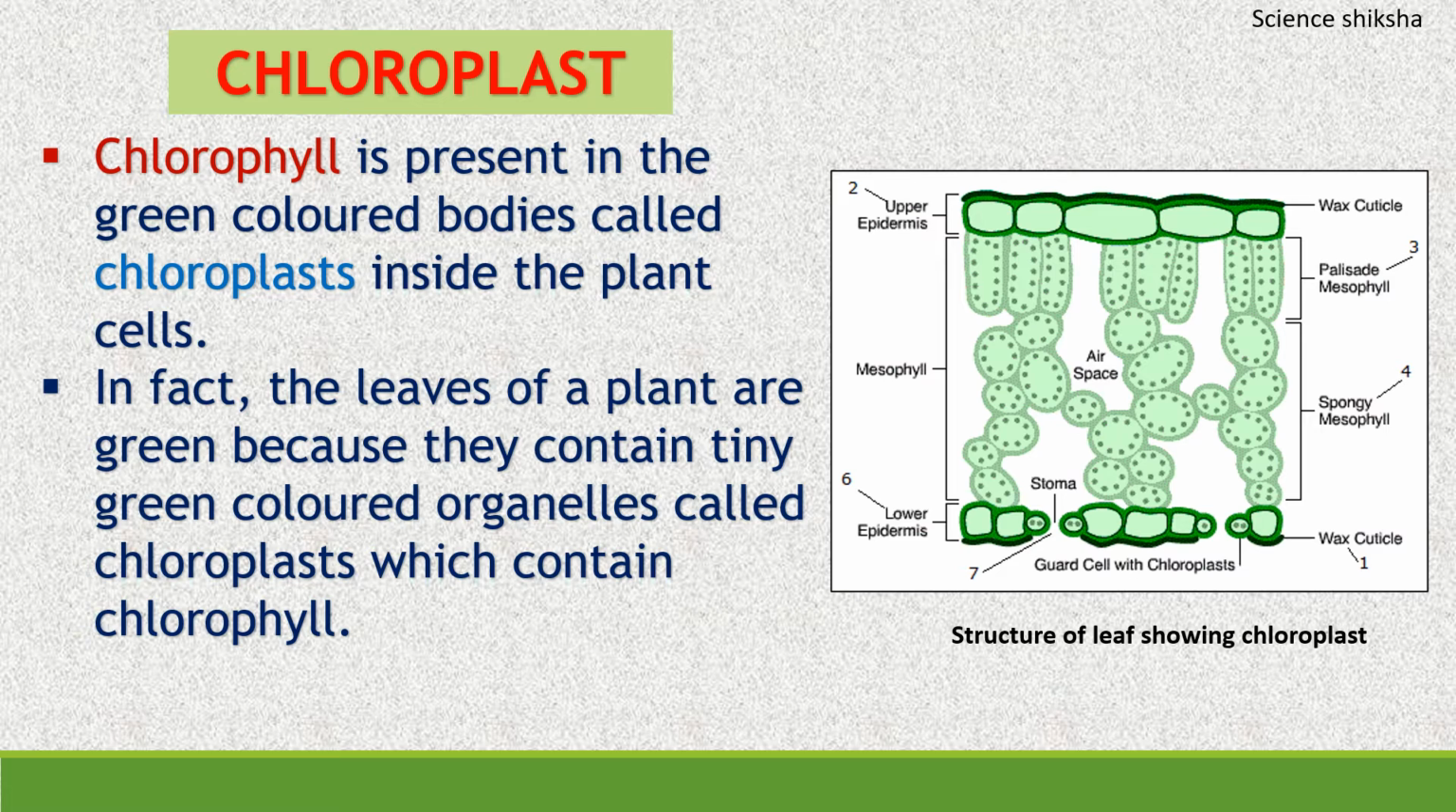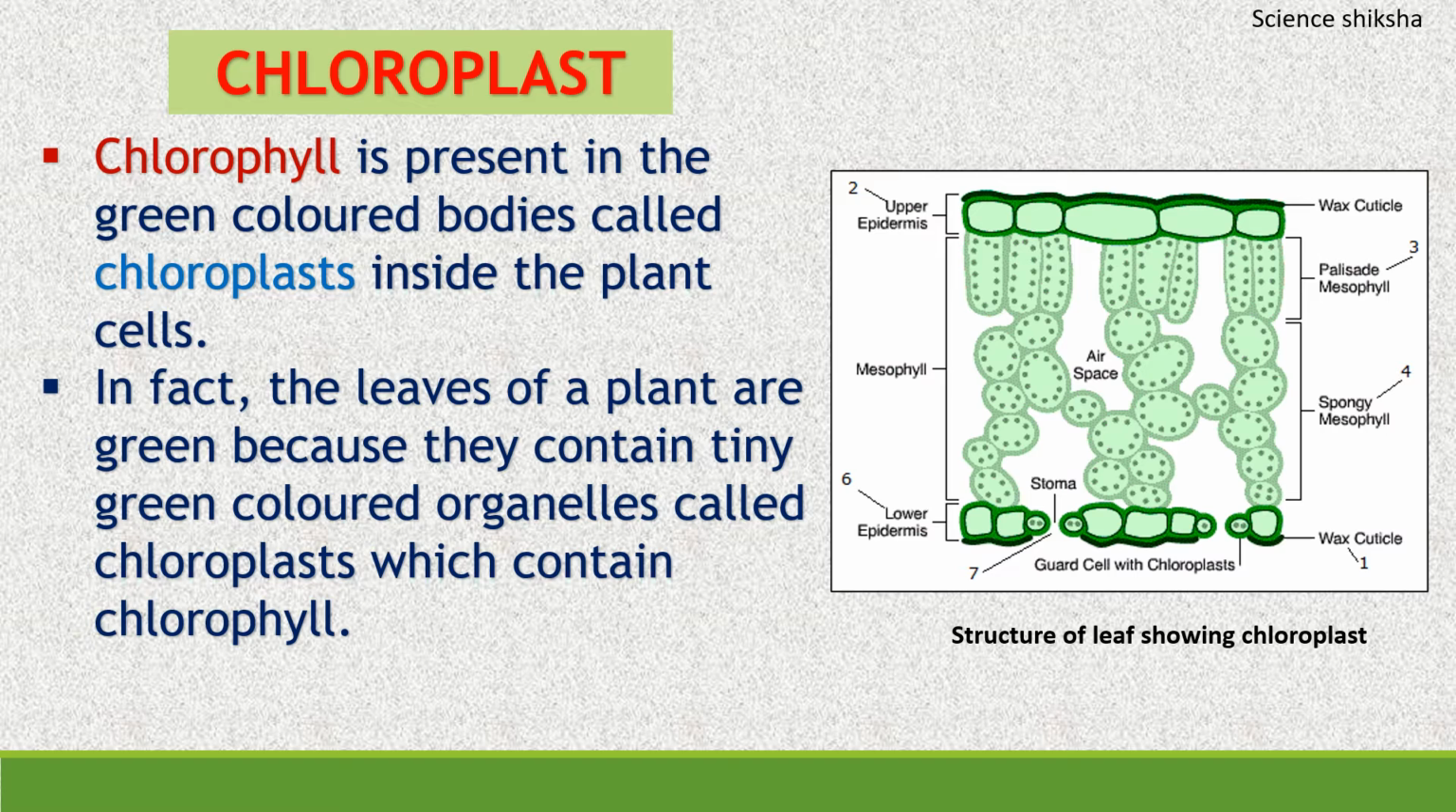Now, in between the upper epidermis and lower epidermis, there is mesophyll. Mesophyll is of two types. Palisade mesophyll that are rectangular in shape, and second is the spongy mesophyll which are irregular or oval in shape. Both types of mesophyll contain the chloroplast. Chloroplasts are shown here with the green colored dots inside the palisade and spongy mesophyll.